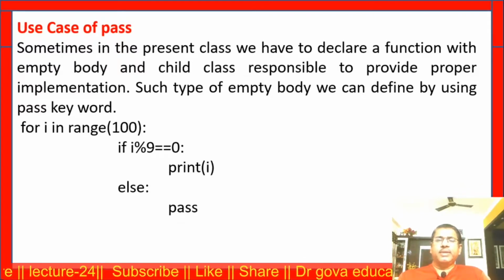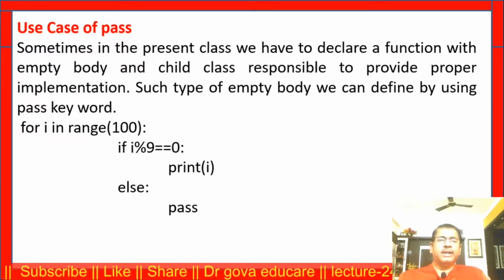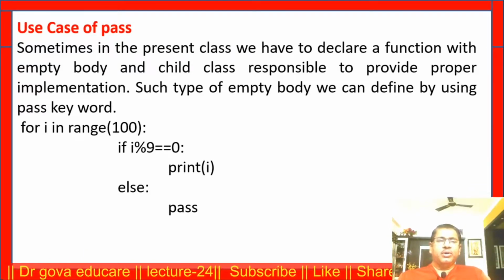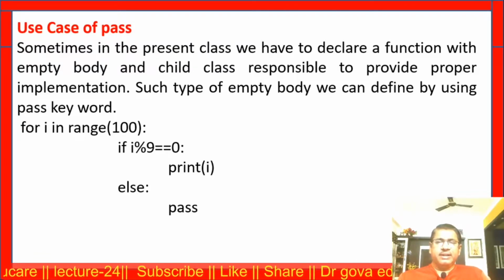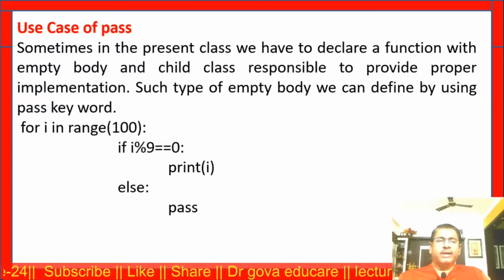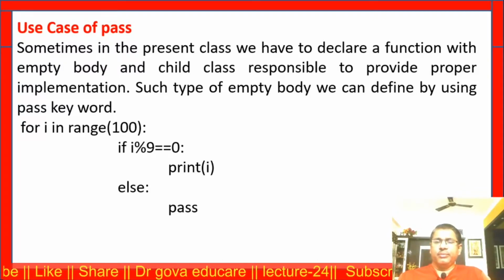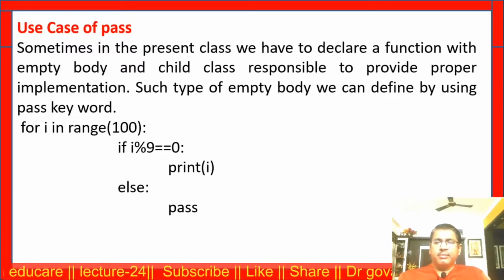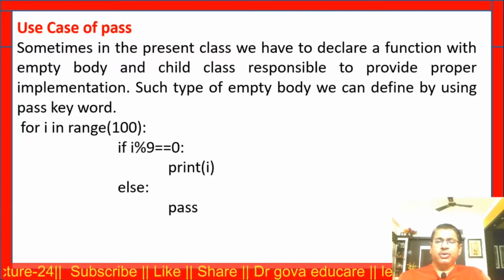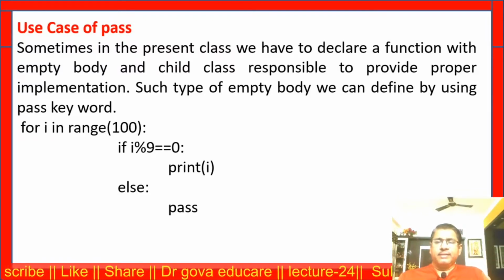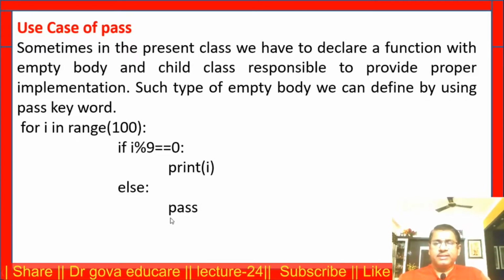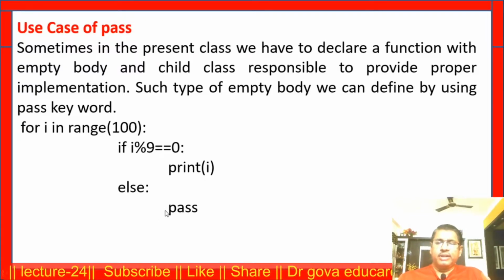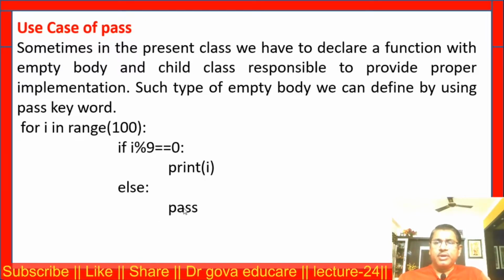Sometimes in the parent class we have to declare a function with an empty body, and the child class is responsible to provide a proper implementation. Such an empty body we can define by using the pass keyword. For example, for i in range 100, if i modulo 9 is equal to 0, print i. Else, I want to use the else part later, so I am using the pass statement.